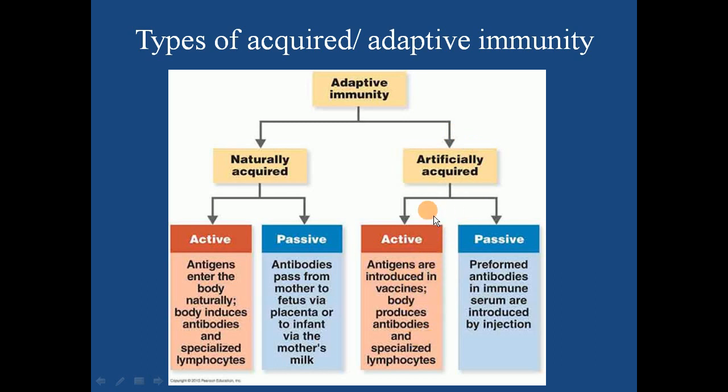Second, you have artificially acquired passive. What we do here, we inject preformed antibodies in immune serum. Preformed antibodies in immune serum are introduced by injection, okay. Example of this is antiserum, or antivenom serum in case of snake bite, which will be the example of this particular type of immunity, artificially acquired passive immunity.